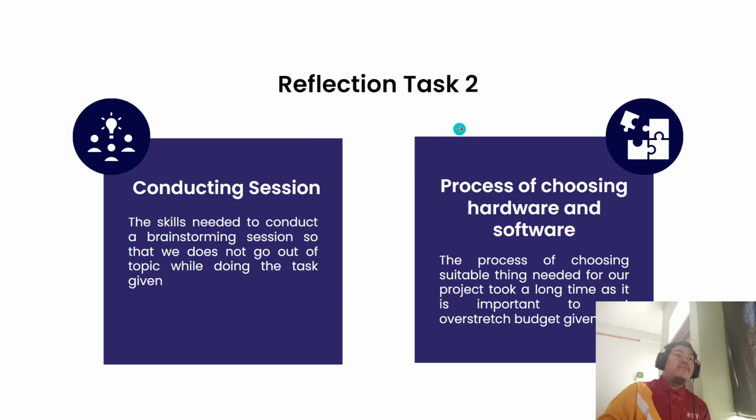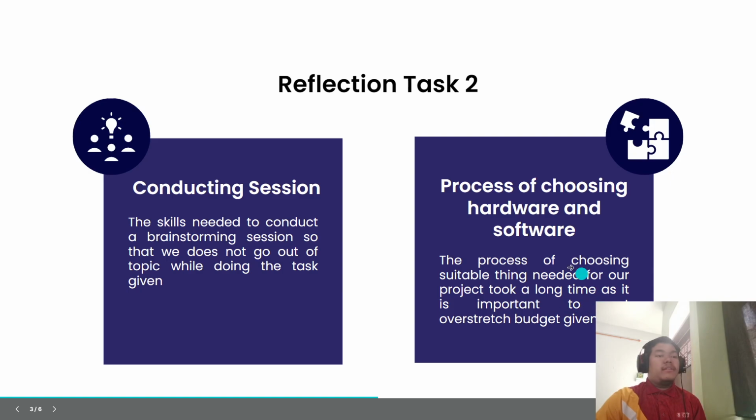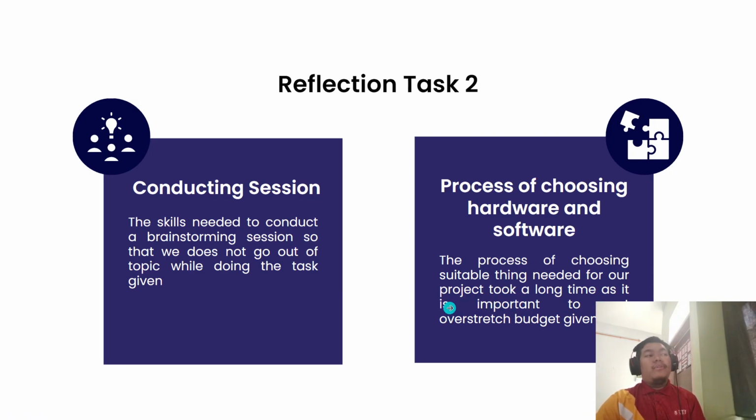Next, in task 2, it is important to go through the process of choosing hardware and software. We need to choose the hardware of our PC, like the specification and its monitor, and many more. And for the software part, we need to choose the antivirus. So at last, we decided on using Windows Defender as our antivirus, because it is already a perfect antivirus for a PC. And this is important because the budget is given, and we do not want to overstretch our budget by having expensive specifications of hardware and software.